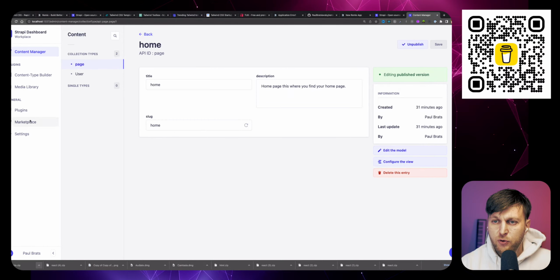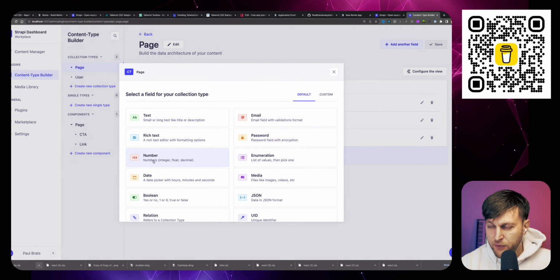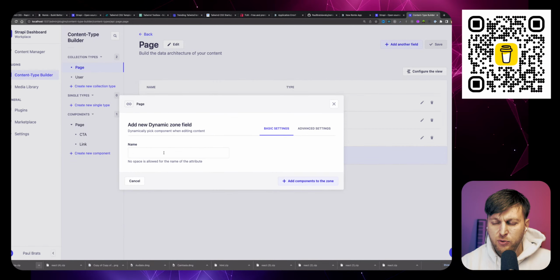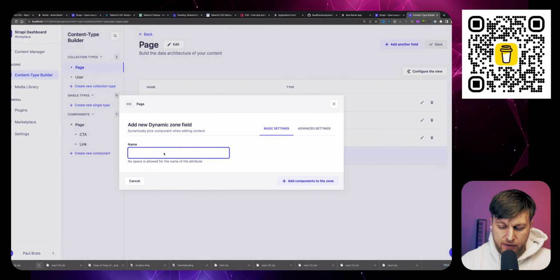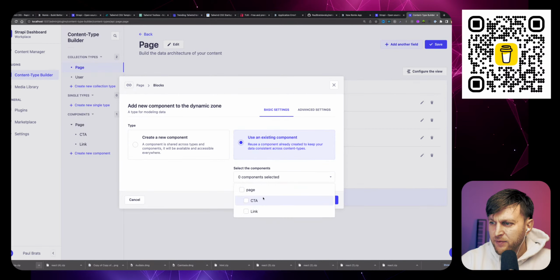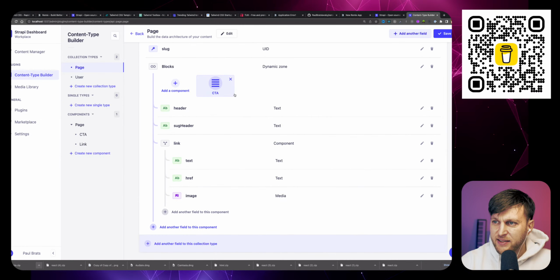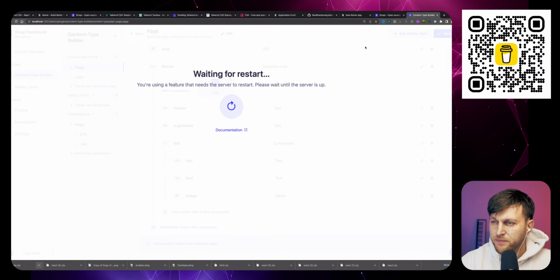And so we're going to create what we call a dynamic zone. So I'm going to go to content type builder because we don't have that yet. We're going to go to add another field, and we're going to add our dynamic zone, which allows you to basically add items that an editor could dynamically choose. And we're going to call this blocks, because this is going to be blocks that someone could use to build out their page. And then we're going to add our first component that we already have, use an existing component, and we have our CTA, and click finish. And now we have our page, which has this ability to add additional data. And we're going to click save.